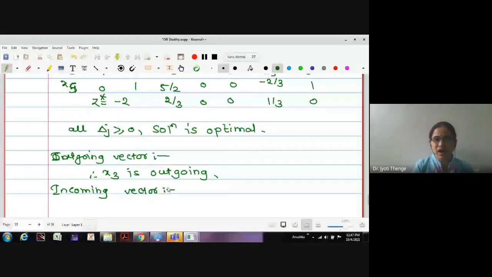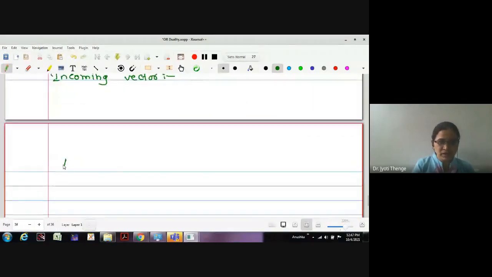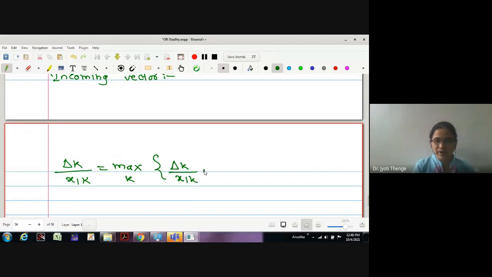What is the value of r here? First variable, r equals 1. Therefore, what is my incoming vector? It is maximum over k of delta k upon x1k, provided x1k is less than 0.